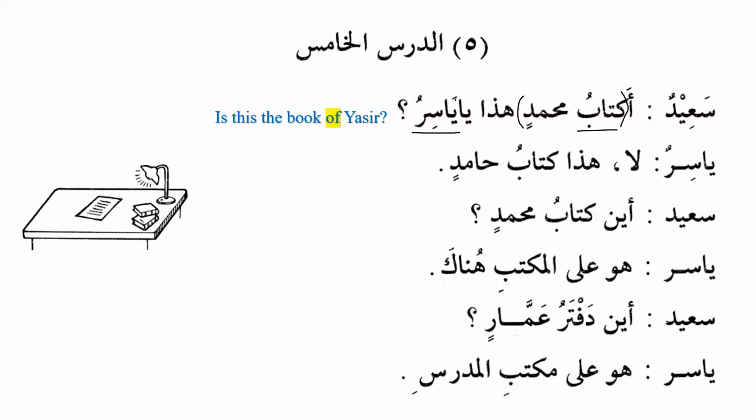You see over here the particle ya, the vocative particle, and after that, the noun does not take tanween. It is always light and it takes dhamma. So now you can see that there are two cases where the noun has to be light.